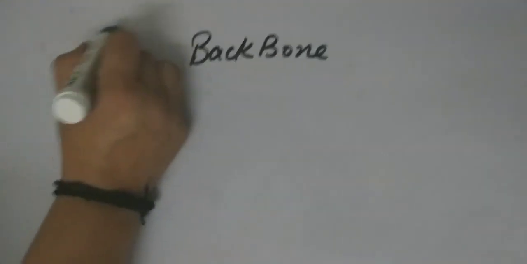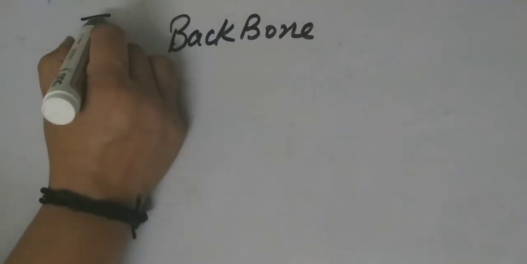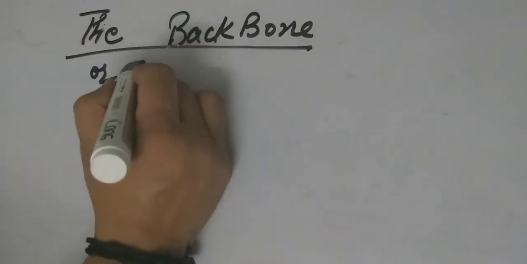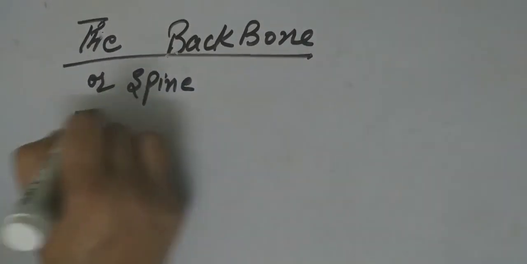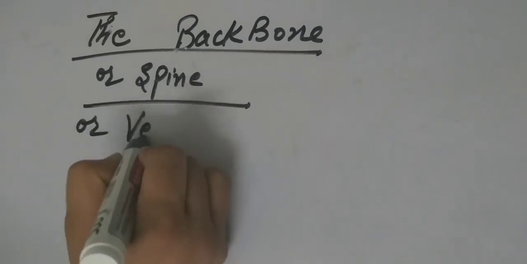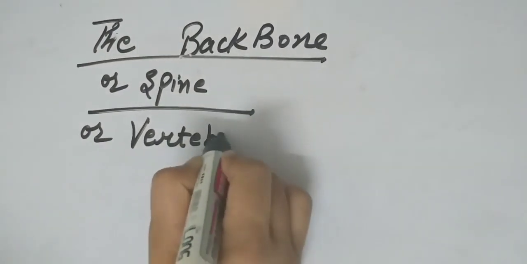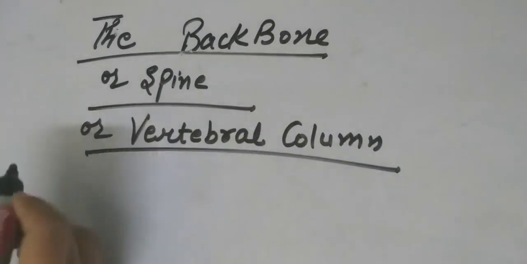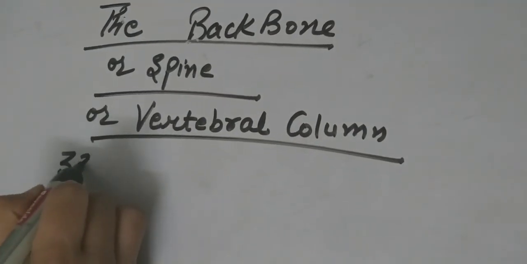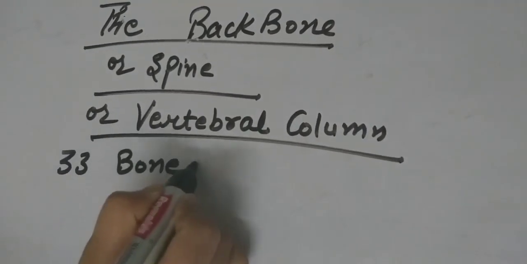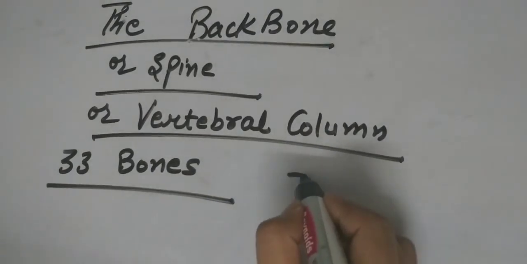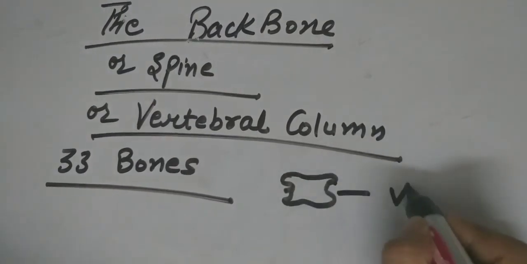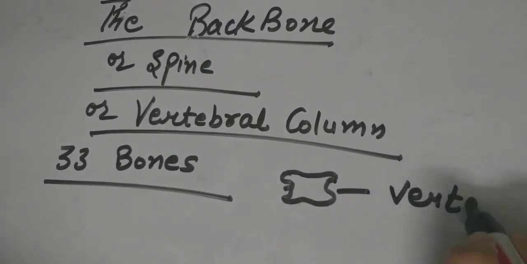The backbone. What is another name? Or spine. Or vertebral column. How many small bones are joined? 33 bones. A single one, we call it vertebra.